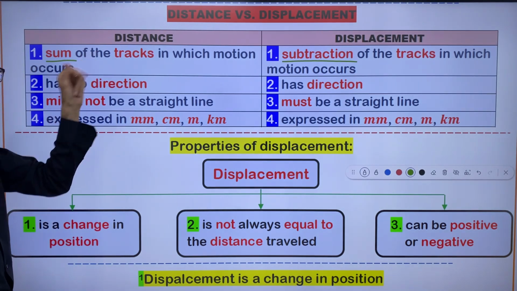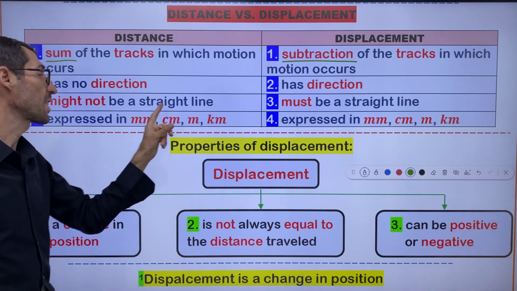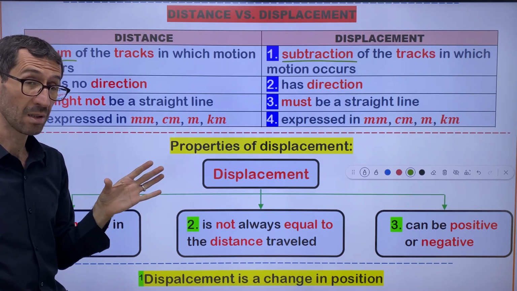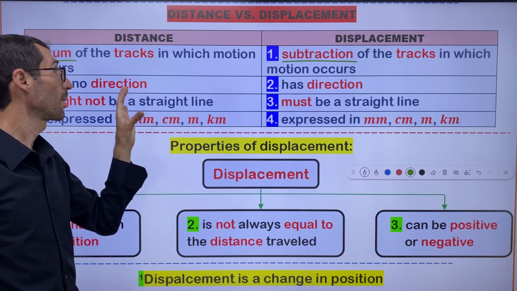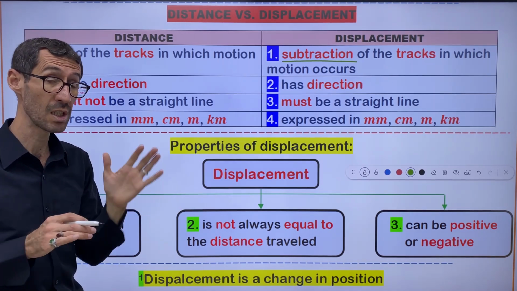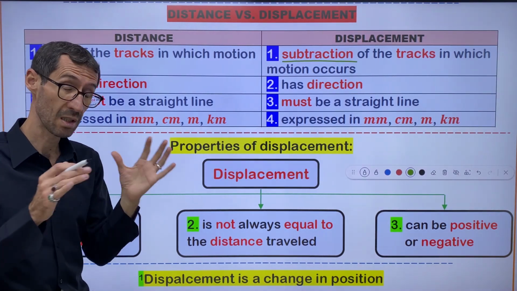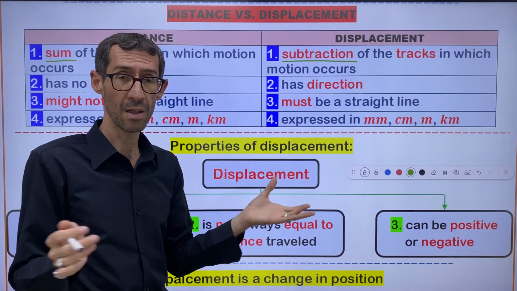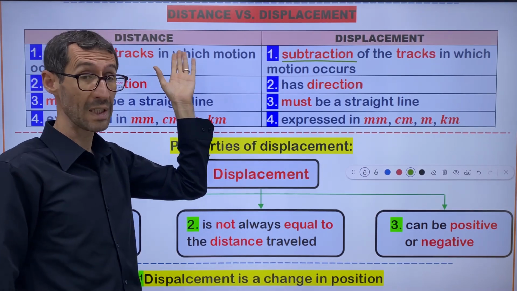Number three, for distance, it might not be a straight line. Maybe it's a straight line, maybe not. It doesn't matter. So path does not matter in distance. Just measure the entire length of the path and you can calculate the distance.